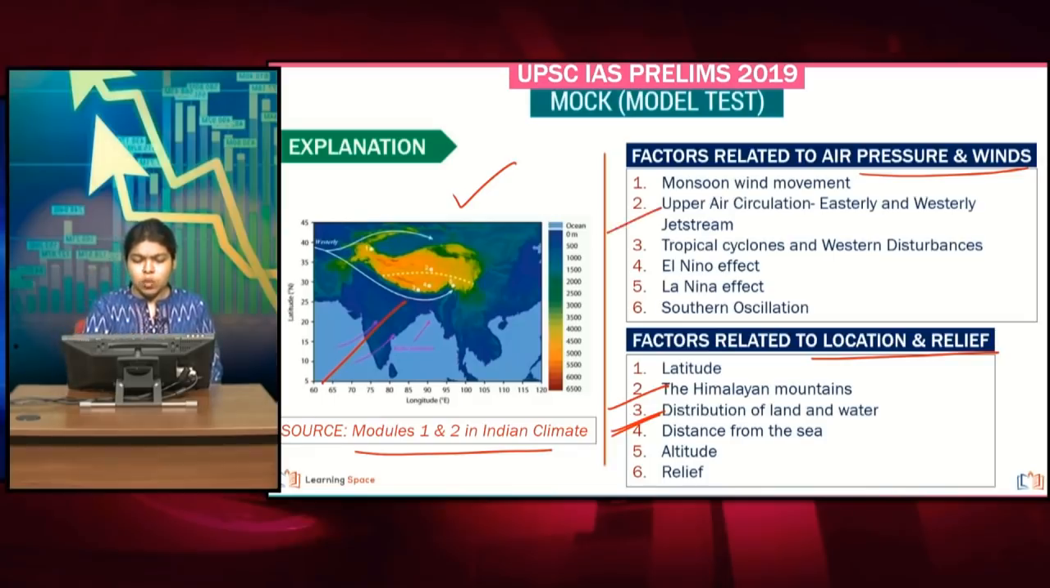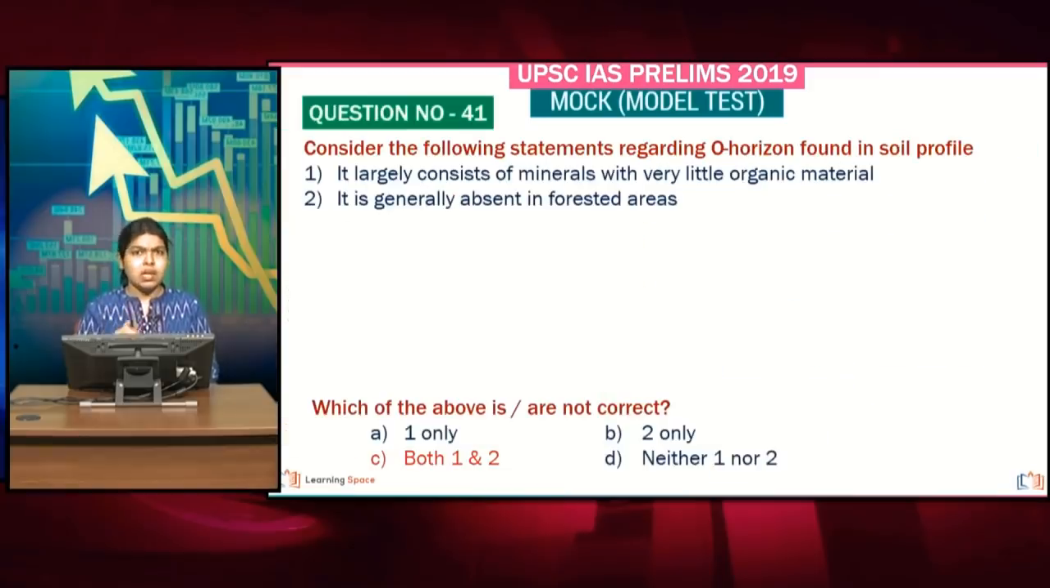And similarly, when you take the upper air circulation, that is nothing but the role of jet streams. So let us move on to the third question. Here we are talking about the O horizon in the soil profile.